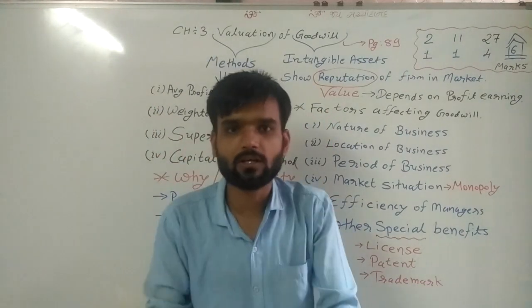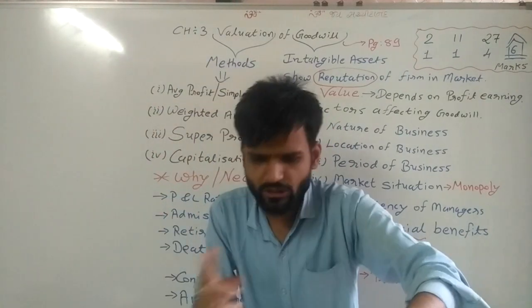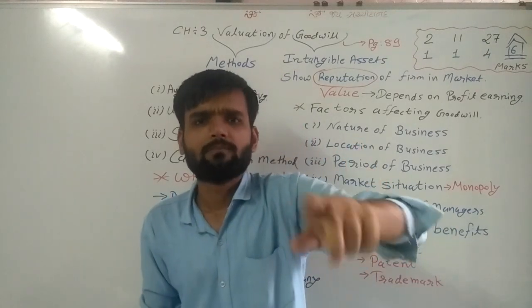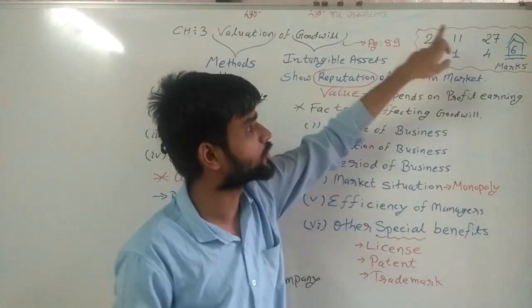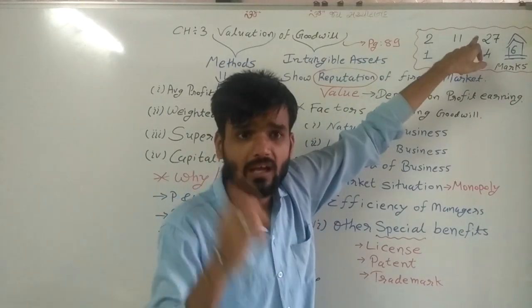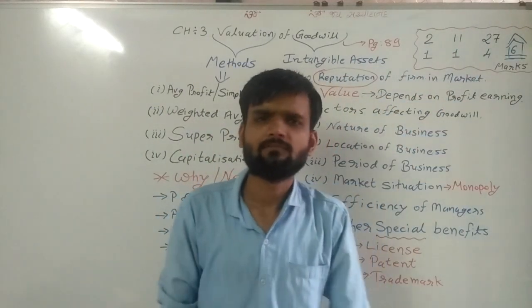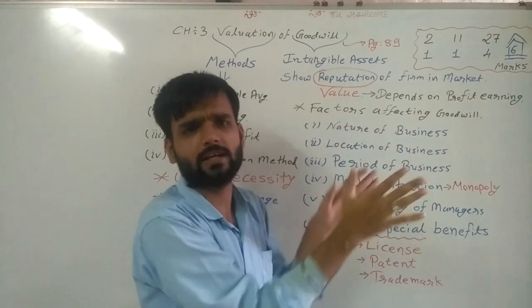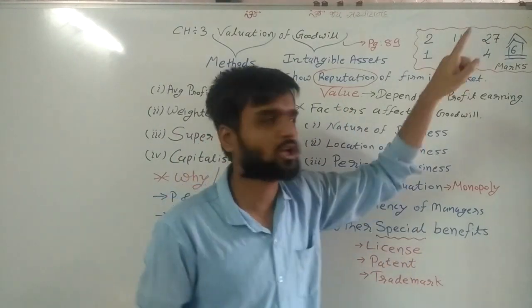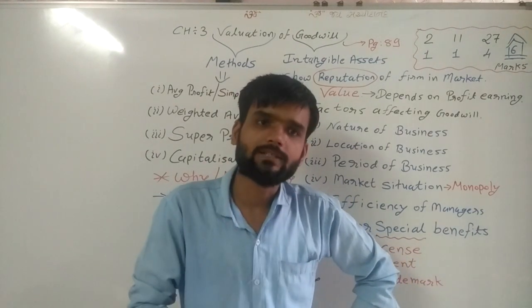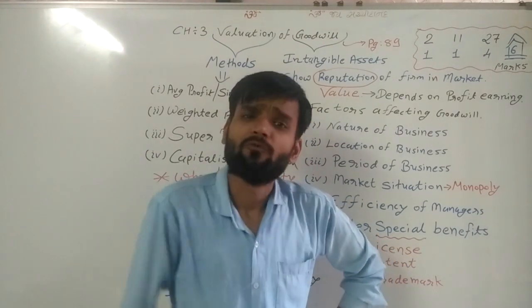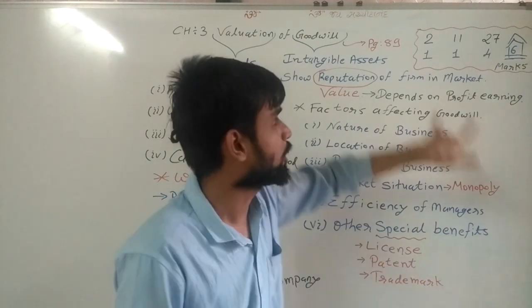So from this chapter, whenever you see your final exam, you will get 3 questions: question number 2, question number 11 and question number 27. These questions are fixed. Marks are also fixed. Total you will get 6 marks. Now actually, today we are talking about only the 1 marks.